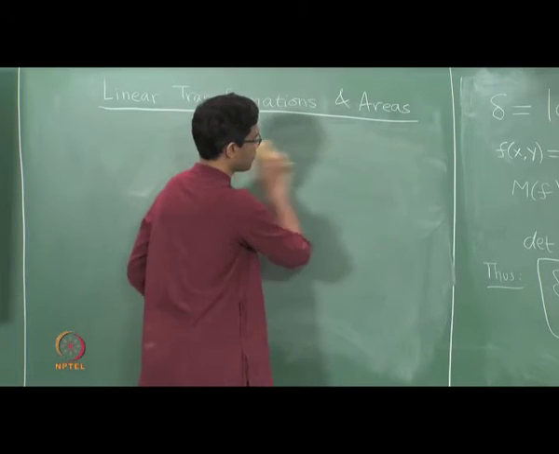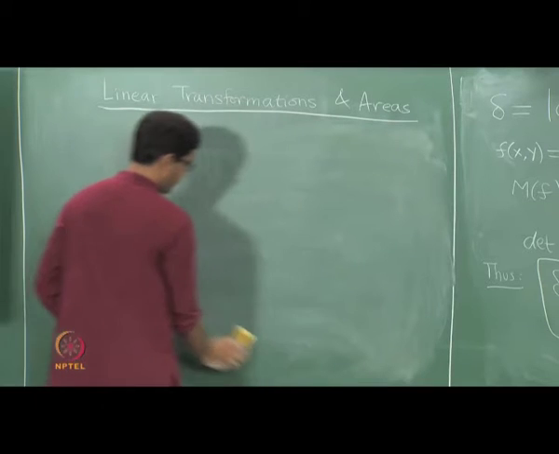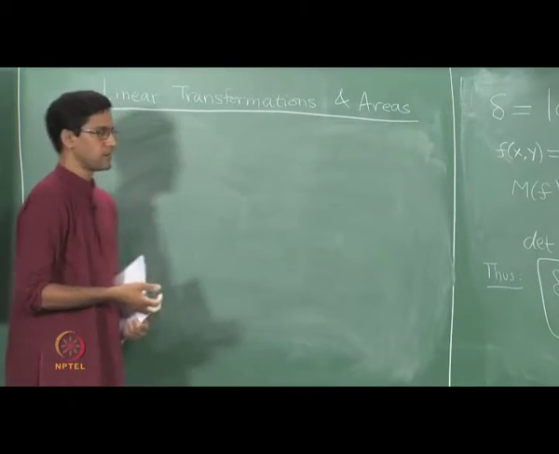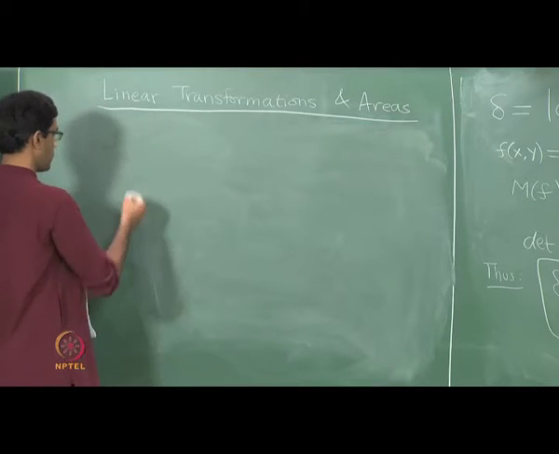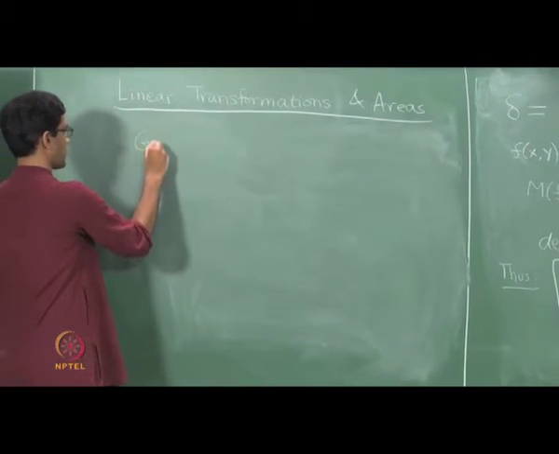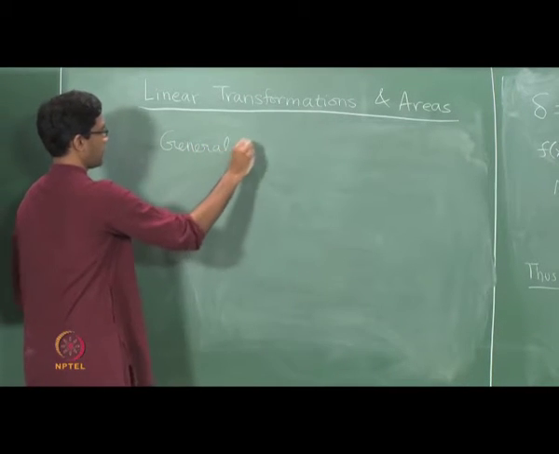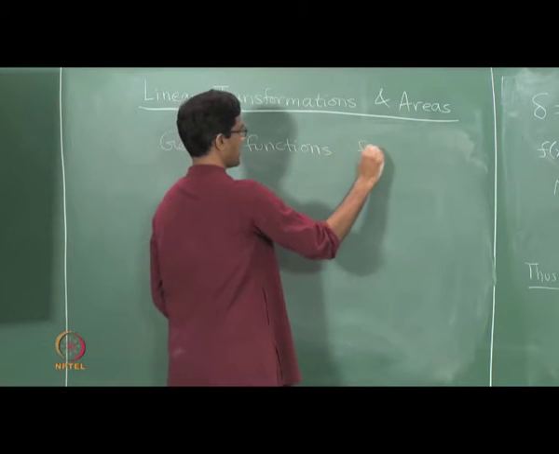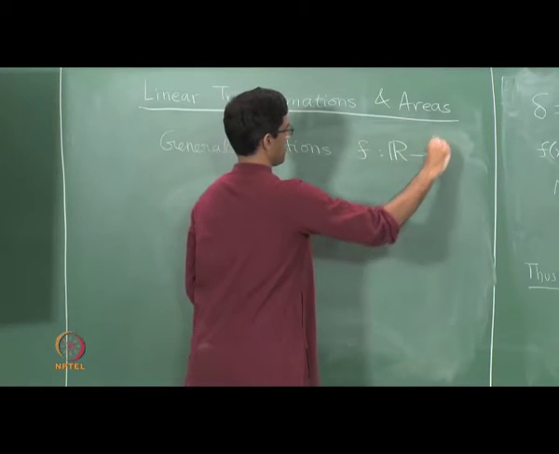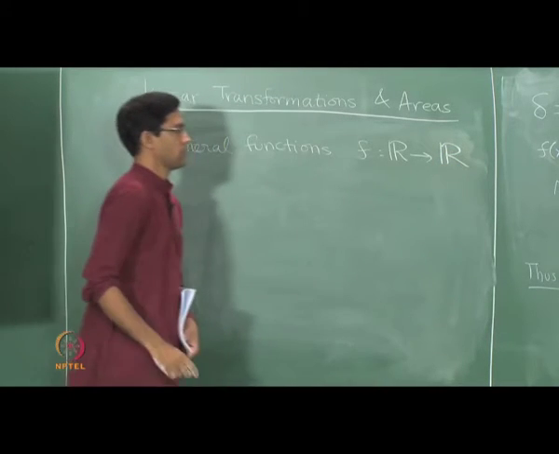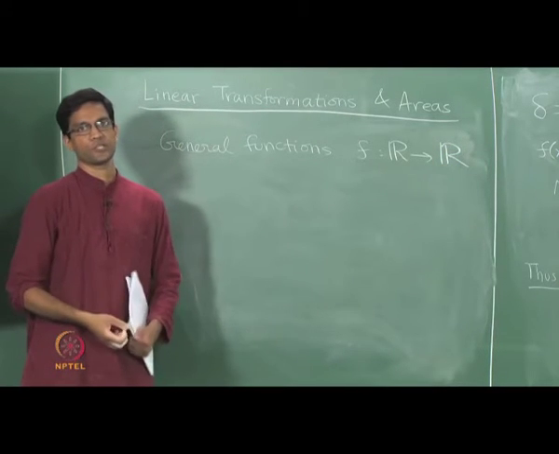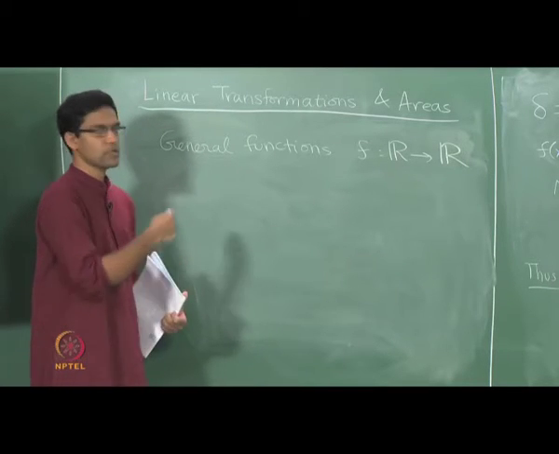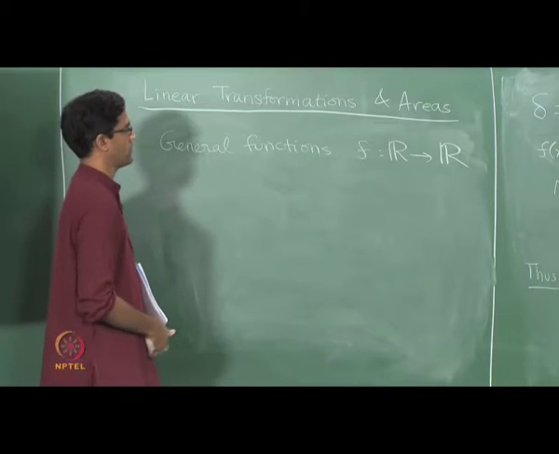Similarly, in the case of R2, no matter what the shape of your region and no matter where it is placed, it always expands by that same factor delta, which is the determinant. So now let us make this a little bit more general. Here is one final point about general functions, not linear transformations. If I just take an arbitrary function from R to R, let us say a nice enough function, maybe a continuous function, a differentiable function, things like that.